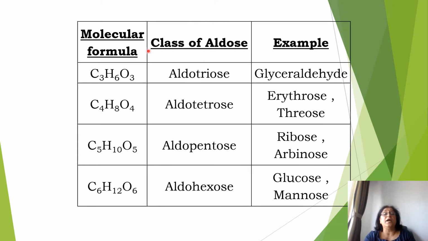So here you see the classes of aldose: aldotriose, aldotetrose, aldopentose, aldohexose. These all contain an aldehyde group. First one is C3H6O3, aldotriose. Example is glyceraldehyde. Then C4H8O4, aldotetrose. Examples are erythrose and threose. C5H10O5 is aldopentose, and ribose and arabinose are examples. Then C6H12O6 is aldohexose, and the examples are glucose and mannose.